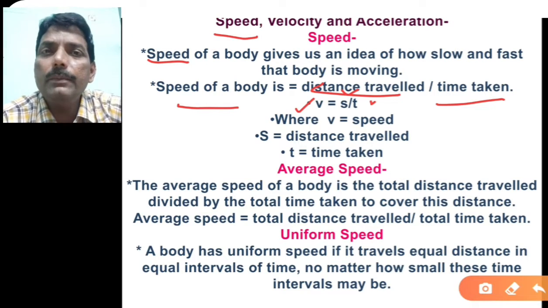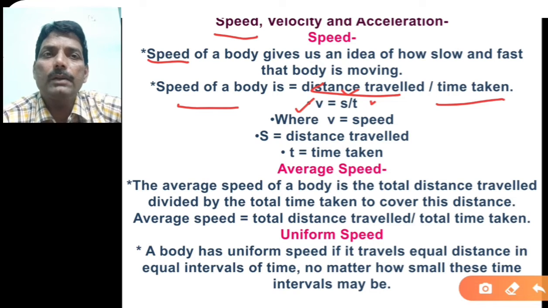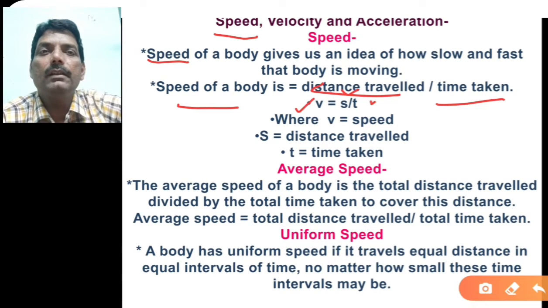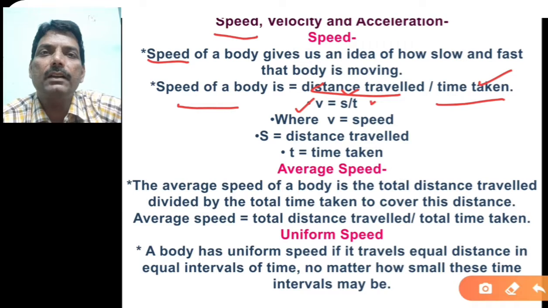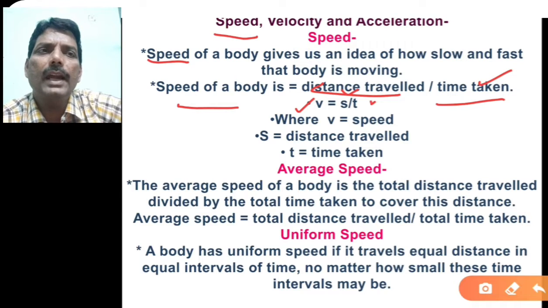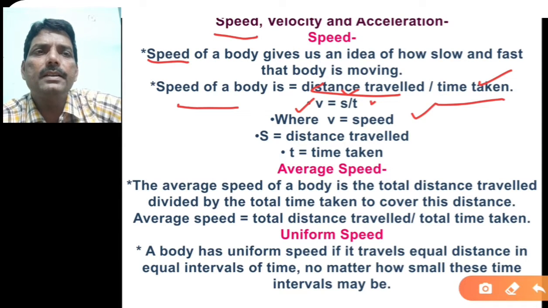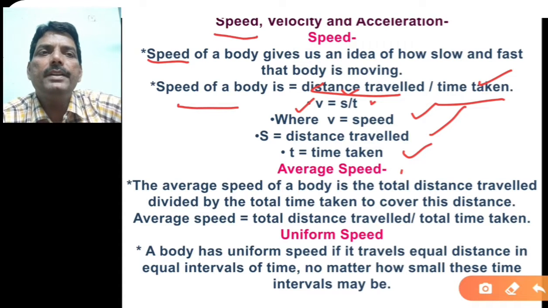Whenever the body is moving from one point to another point, how fast and how slow it is moving, you cannot observe that in this formula. That's why you take the total distance traveled and total time taken to get the speed of the body. In this formula, v is the speed, s is the distance traveled, and t is the time taken. Now the average speed.